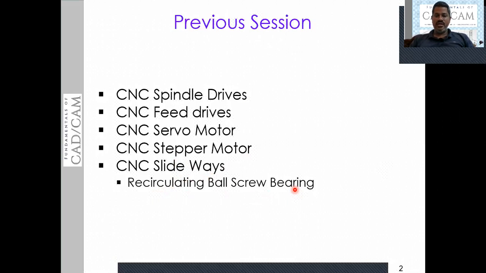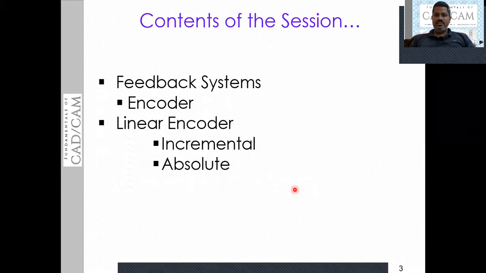Let me move further. What are the contents in this session? We will discuss the feedback systems: what exactly the feedback system is, and how it works when it is integrated with the CNC system. We will see the block diagram and discuss the entire feedback system with the CNC machine, and how it receives the positioning signal.